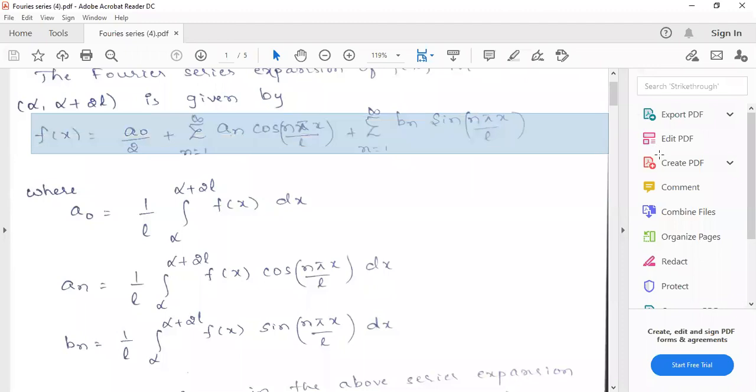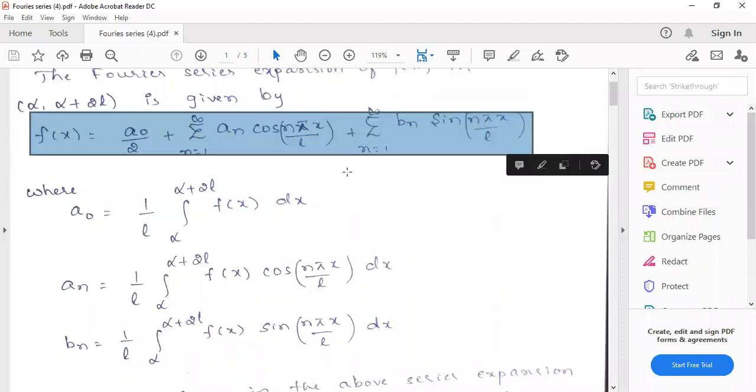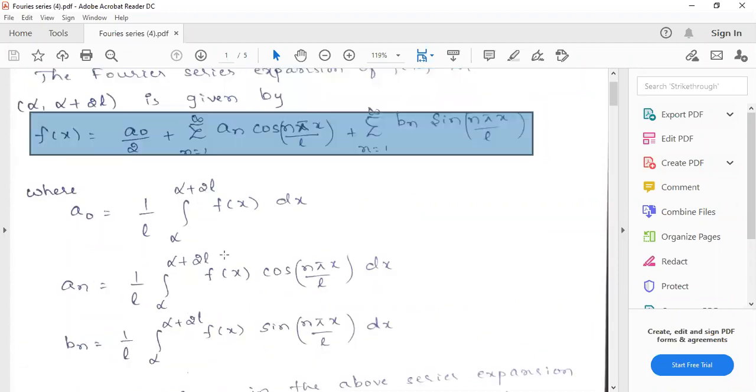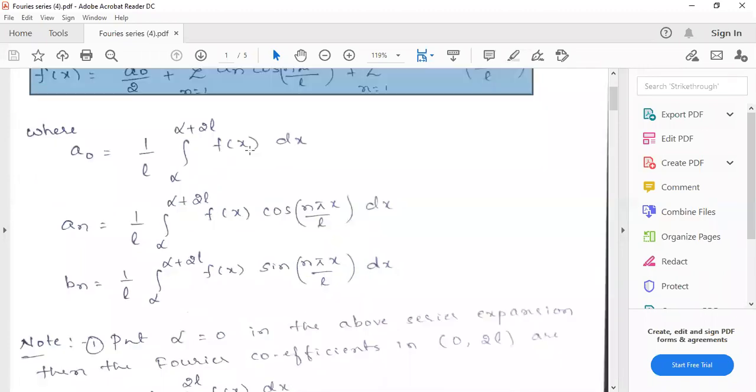After that, find the constants one by one, a naught, an, bn, using these relations: a naught equals 1 by l into integral from alpha to alpha plus 2l of f of x dx, an will be 1 by l integral of f of x cos n pi x by l dx, and bn will be 1 by l integral from alpha to alpha plus 2l of f of x sin n pi x by l dx. By using these equations, find the Fourier coefficients a naught, an, bn. After finding them, put those coefficients in this equation, and then we get the required Fourier series expansion of the given function.